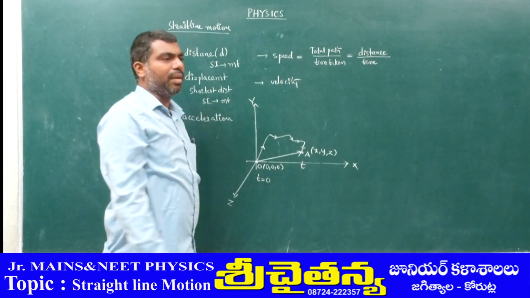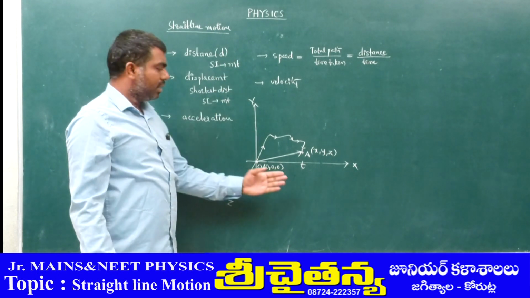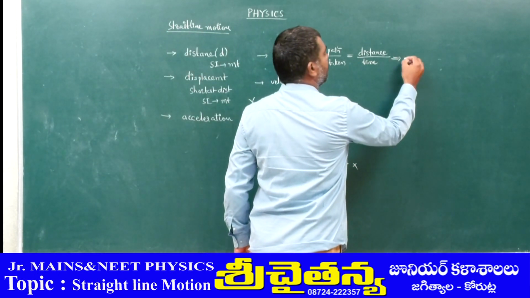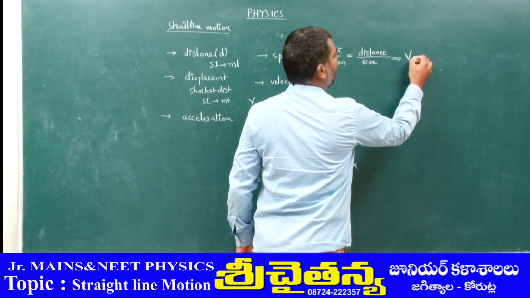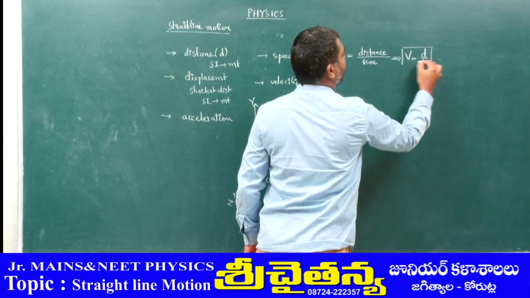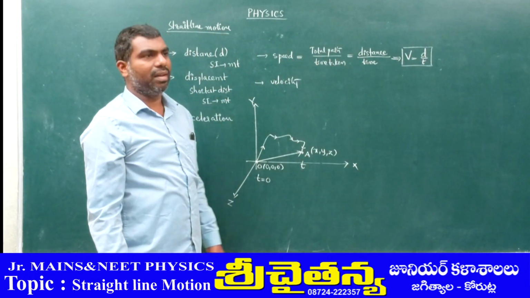Mathematically, we can write speed, capital V, is equal to distance upon time. This is the mathematical representation of speed.